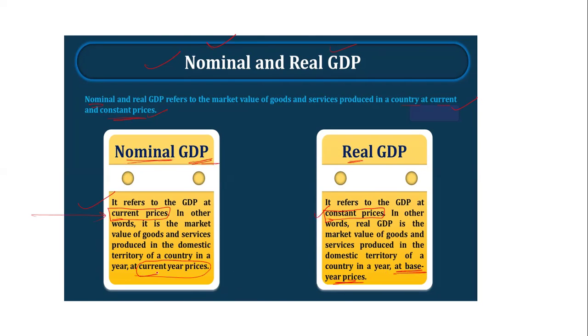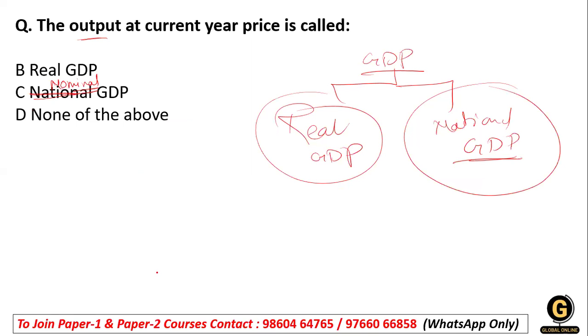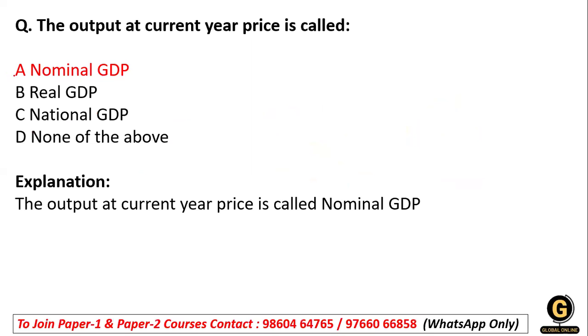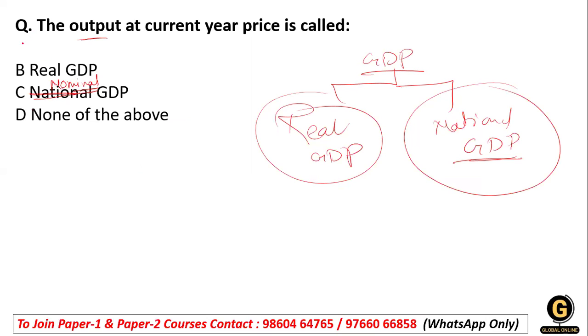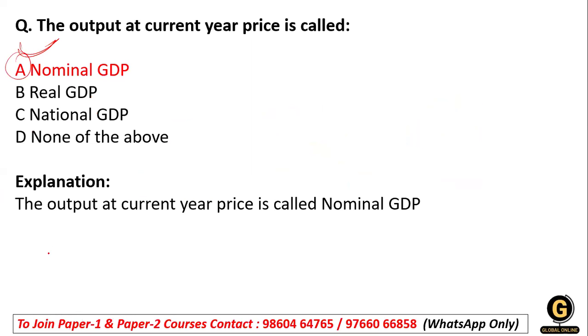Clear? So what will be the right answer for this question? Option number C. This is a nominal. The question, something is wrong. That is, option A is not here, that is a nominal. Okay, nominal GDP. Clear? So option number A is right over here.